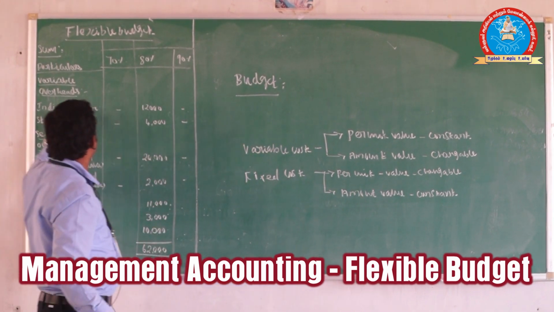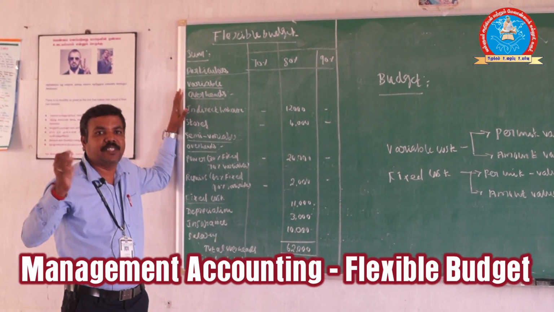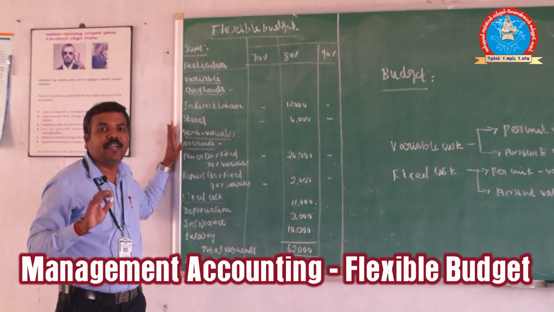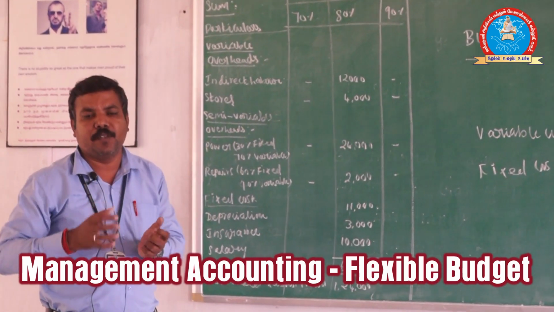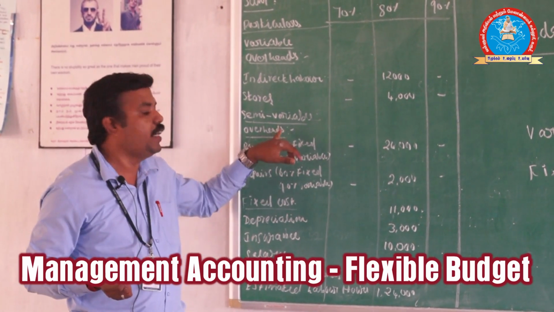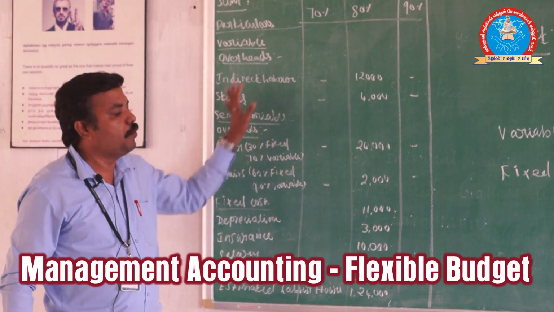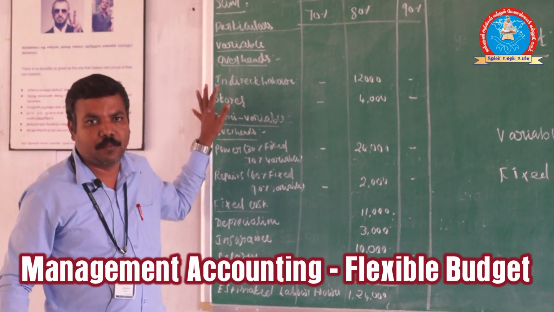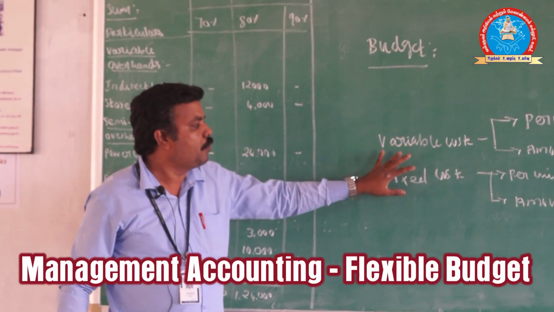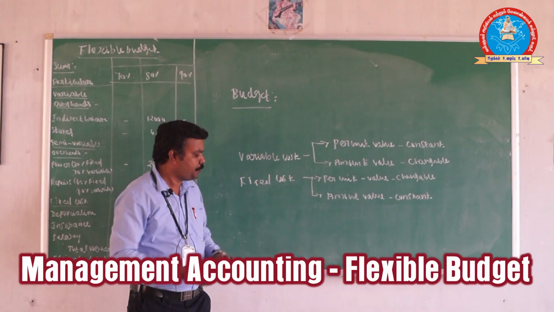So now we have three kinds of cost. Variable cost should be changeable, and fixed cost will be constant. What is meant by semi-variable cost? Semi-variable cost means partly fixed and partly variable. Both costs must be included in semi-variable cost. So this is the sum. Now I am going to work out the solution, but before that we want to be very clear about variable cost and fixed cost, per unit and amount value.